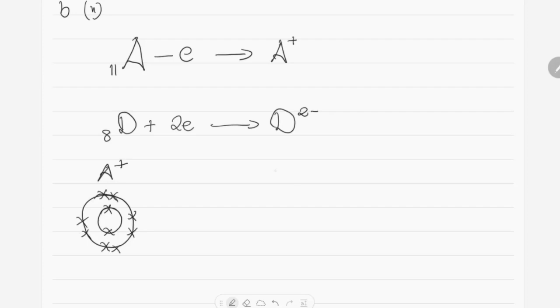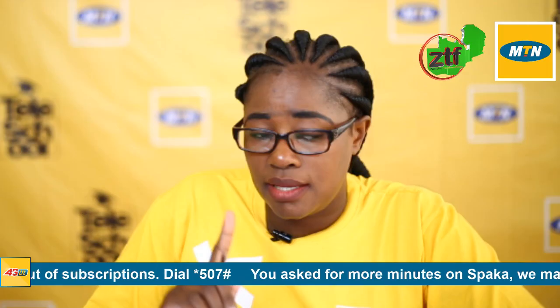While D, the first shell will have 2 electrons, the next shell will have 6 electrons. But in this case, when you look at this D, it needs 2 electrons. And A is only able to donate 1 electron.